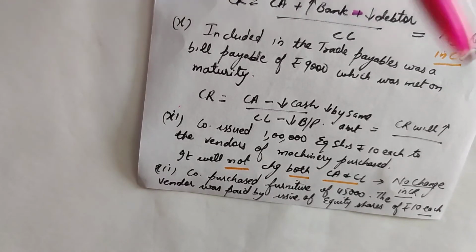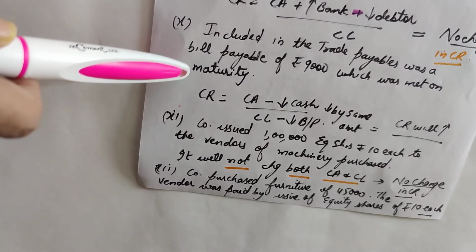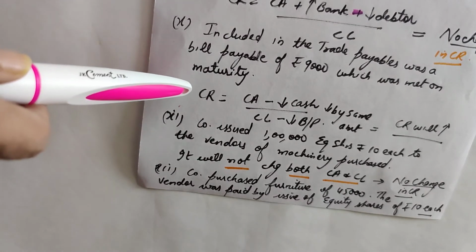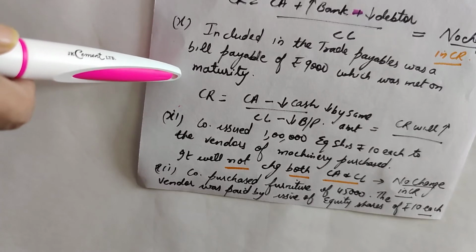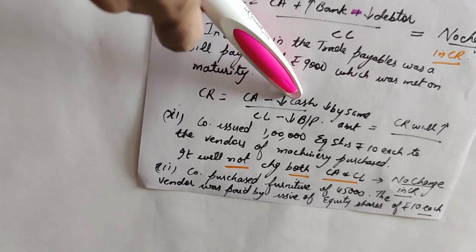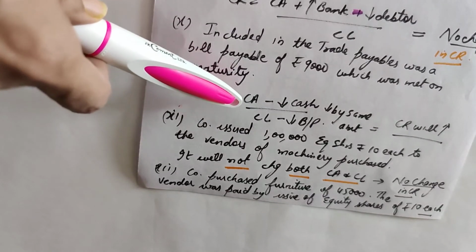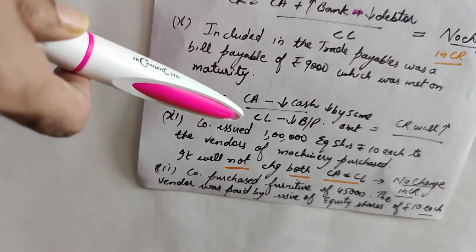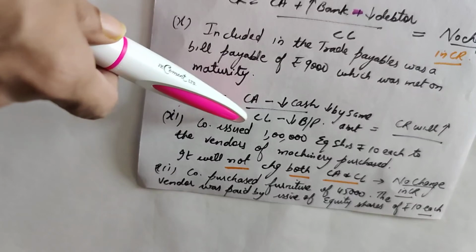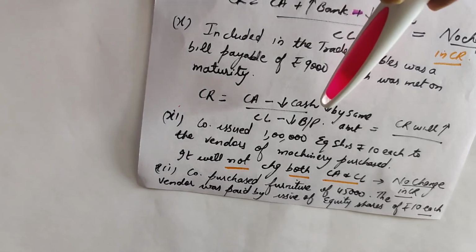Included in the trade payables was a bill payable of 9,000, which was met on maturity. So bill payable met on maturity, it means the creditor has been paid. The creditor has been paid through bank or cash, so current assets, cash and cash equivalents, will reduce by the equivalent amount paid to the creditor in order to settle the bill payable. Similarly, current liability will also reduce, because bill payable is a current liability. Since bill payable is settled, the current liability has reduced.